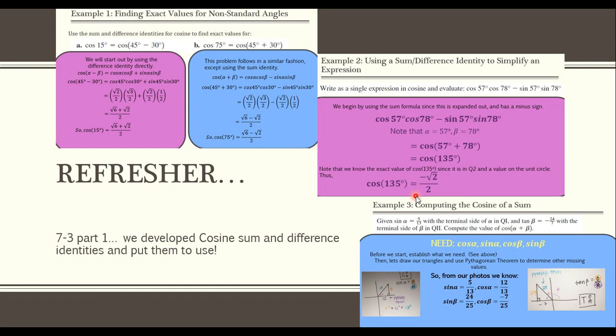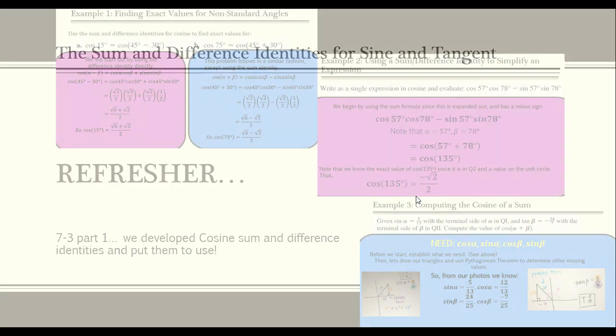And we also gave some constraints and restrictions, had to draw some pictures, find out some other values, and then use that information to plug into the sum and difference to find missing values and determine cosine of alpha plus beta or alpha minus beta. So that's what we did last time.